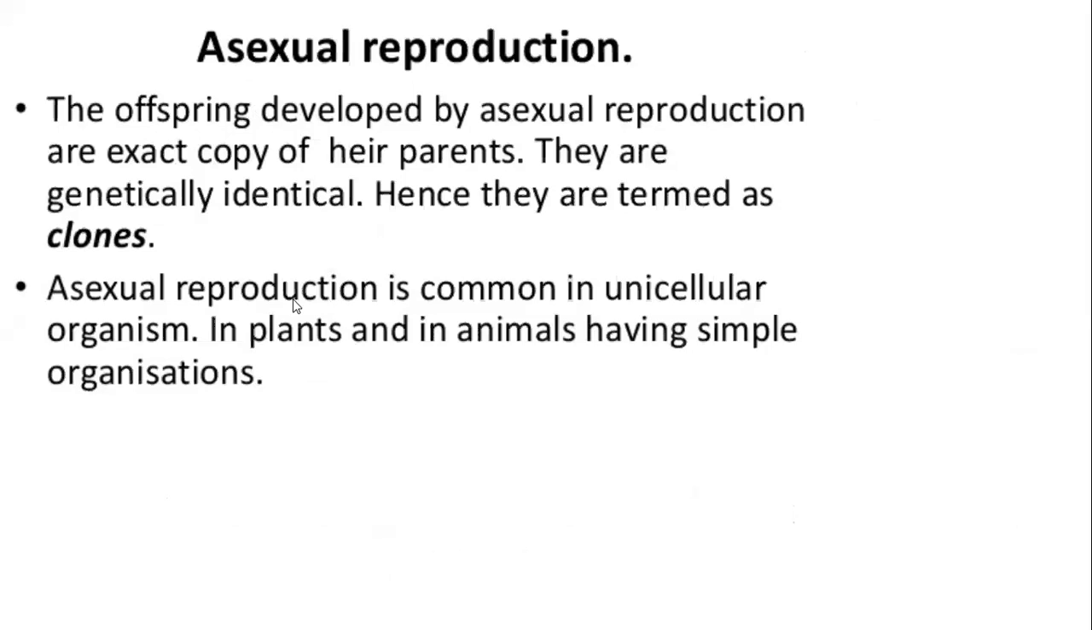The offsprings developed by asexual reproduction are exact copies of their parents. They are exact replicas. There is no change. No change in the sense morphologically also they are not different and genetically also they are not different. Genetically means same genes composition. They are genetically identical. Hence they are termed as clones.